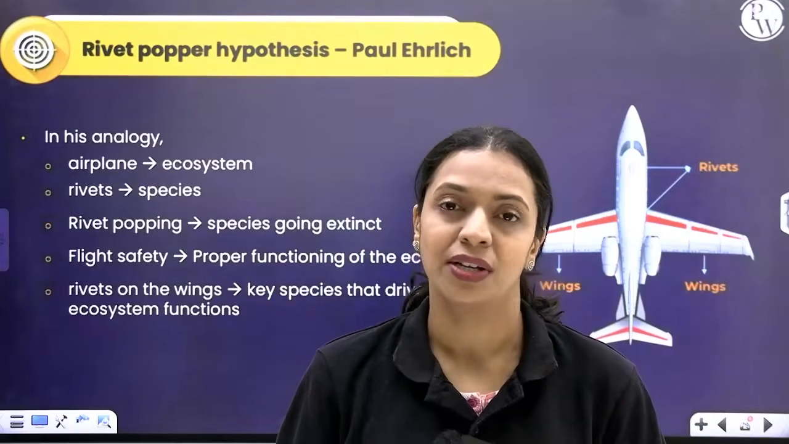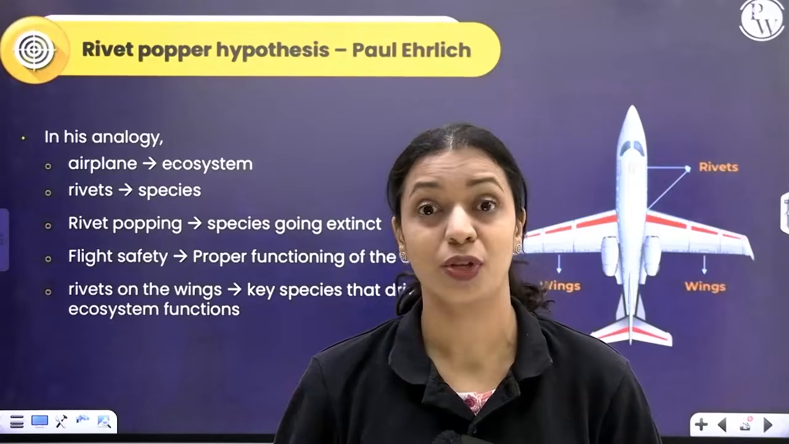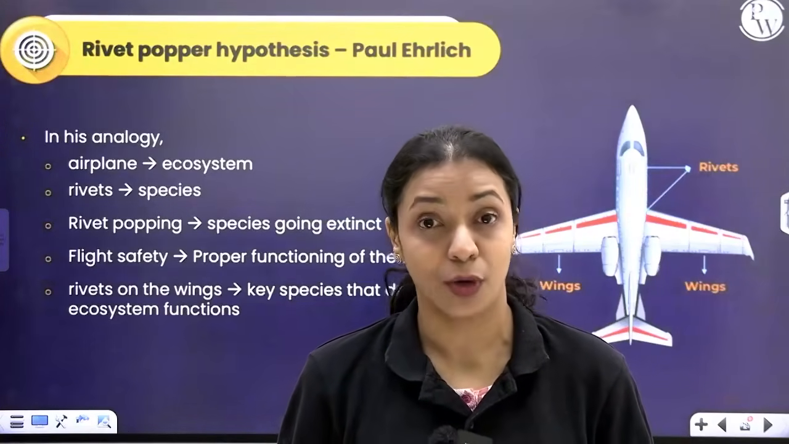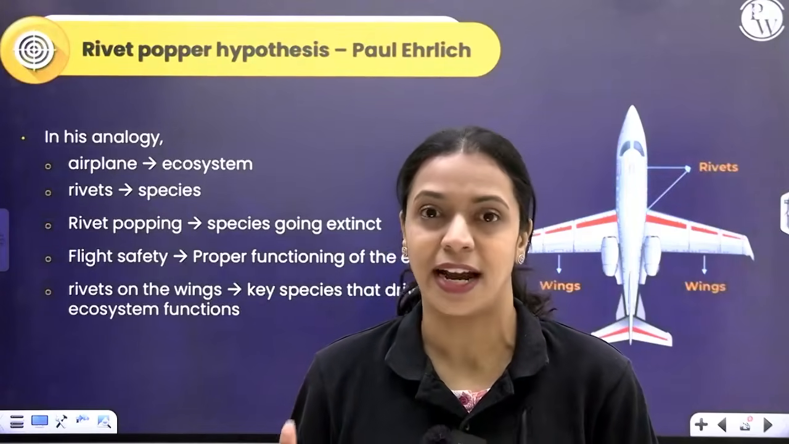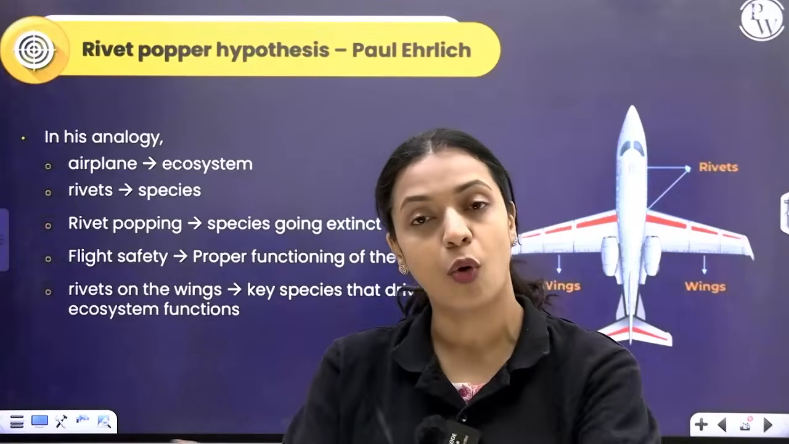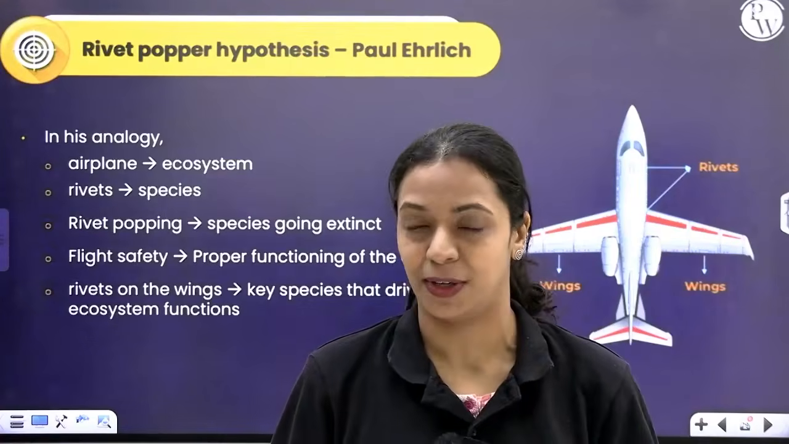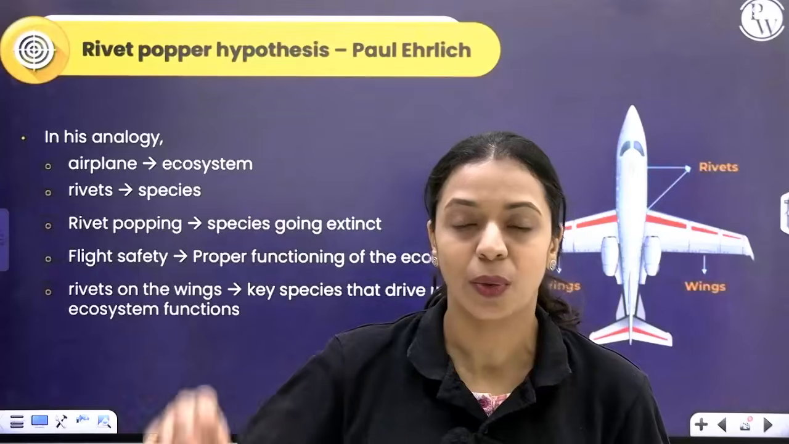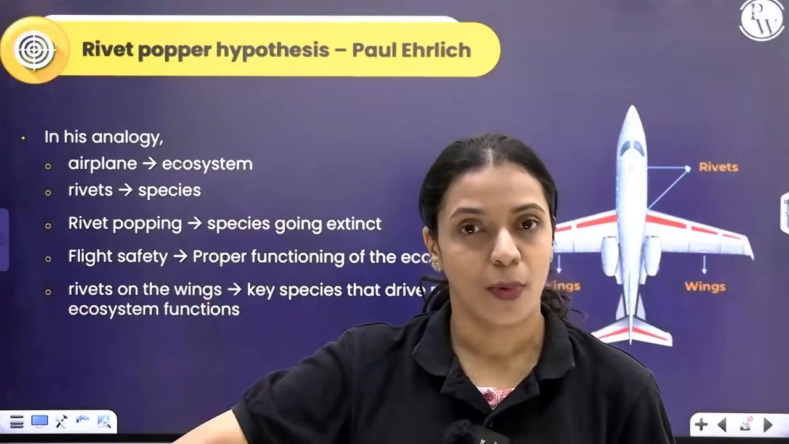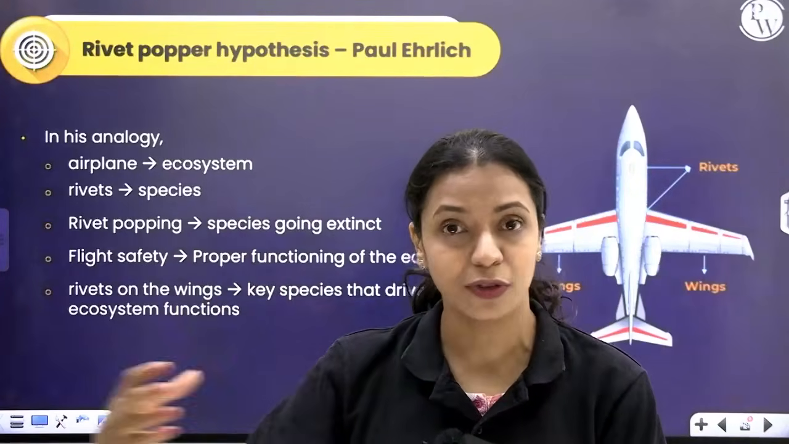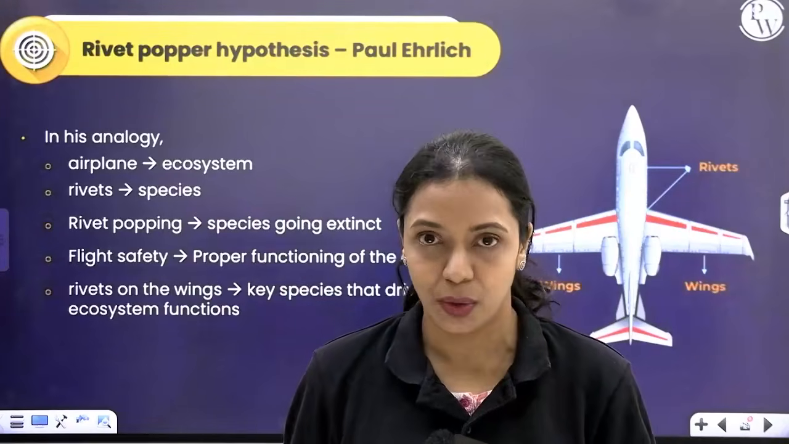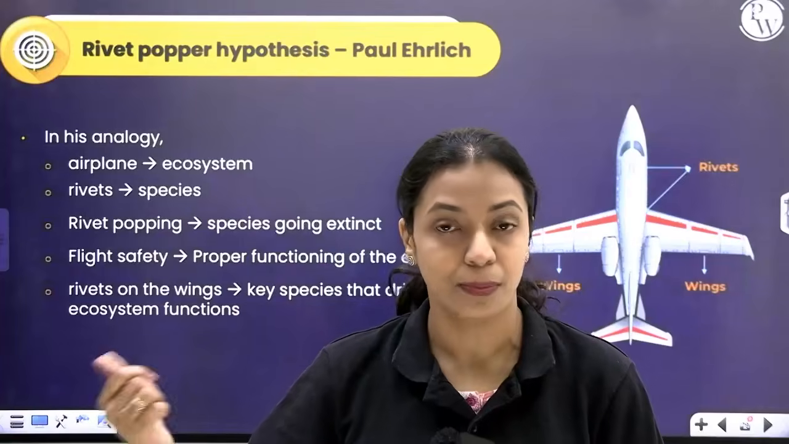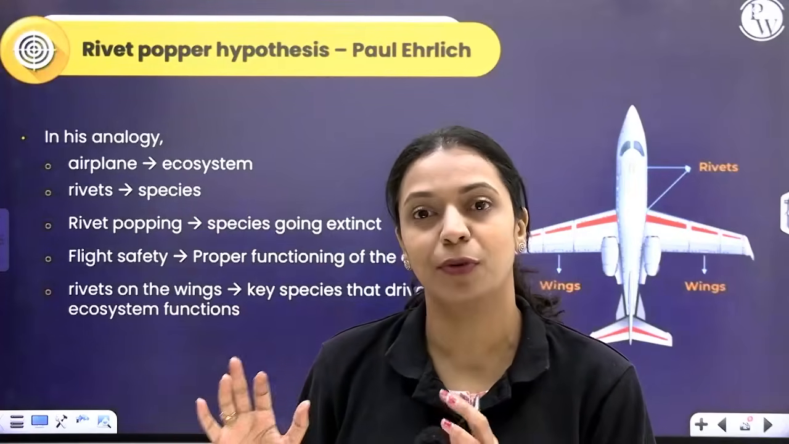What is most important here is which species is going extinct, from which part of the plane rivets are being popped off. If it's from under your chair, probably the people sitting on that seat eventually might be at risk, but overall plane safety isn't compromised that much. Imagine people are going to pop off rivets from the wings of the plane, which connect it to the body. Then what is going to happen? If such important rivets are popped off from the plane, then the overall safety of the plane itself will be compromised.